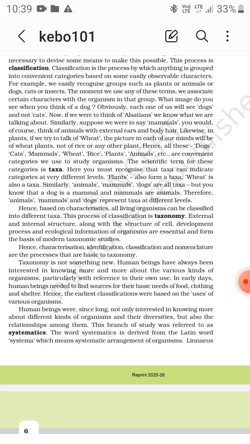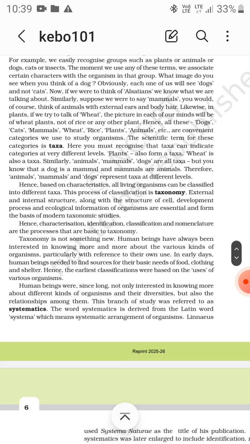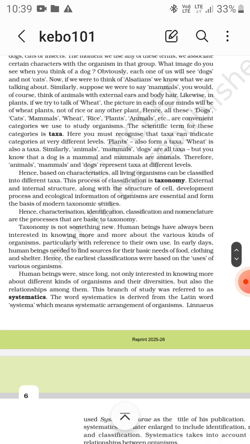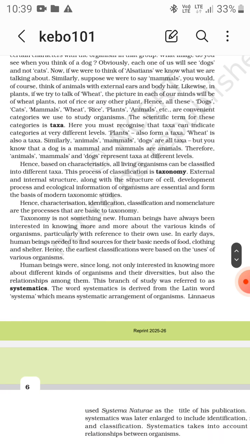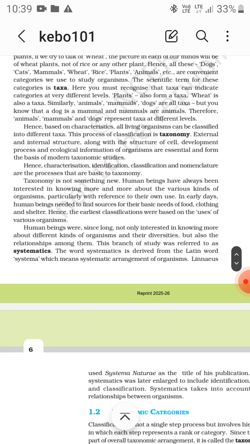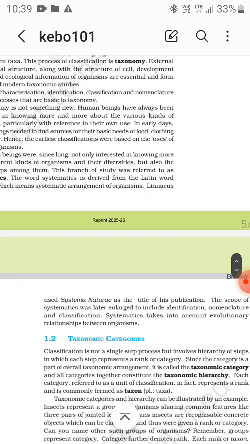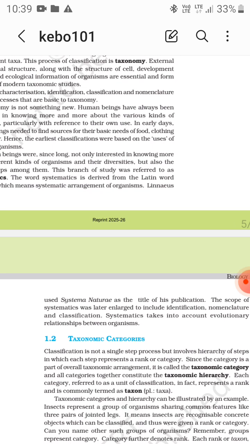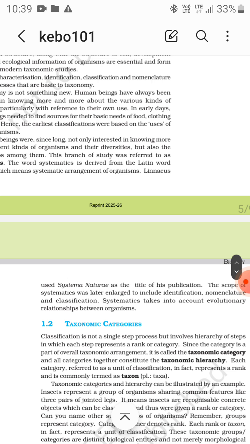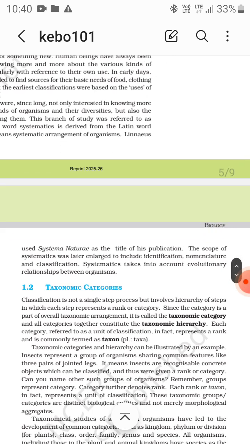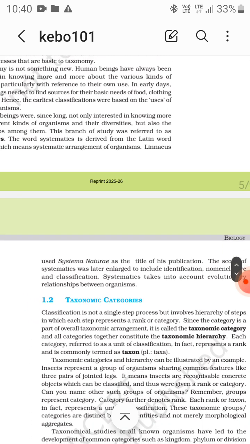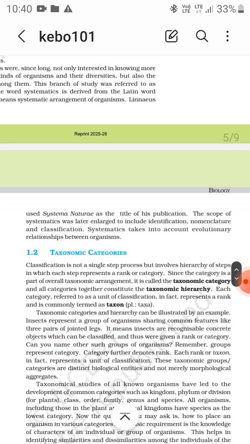Earlier, classification was based on the uses of various organisms, and then there is systematics. The branch of study was referred to as systematics because we study the relationships among the organisms, right? The word systematics is derived from the Latin word systema, which means the systematic arrangement of organisms. The word systematics was used by Linnaeus as the title of his publication, Systema Naturae. Okay, I read it again. Linnaeus used Systema Naturae as the title of his publication.